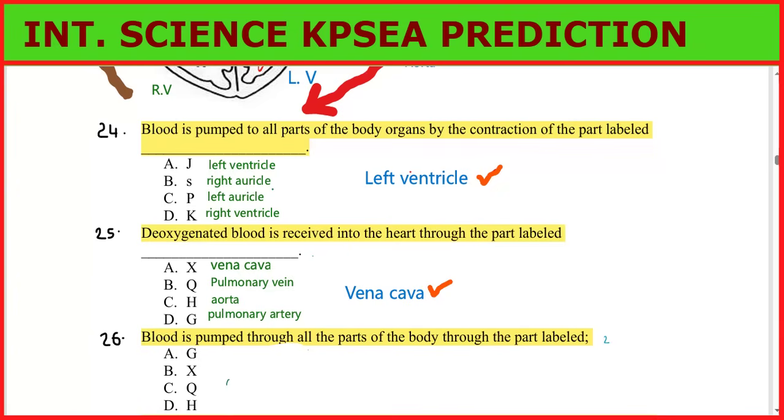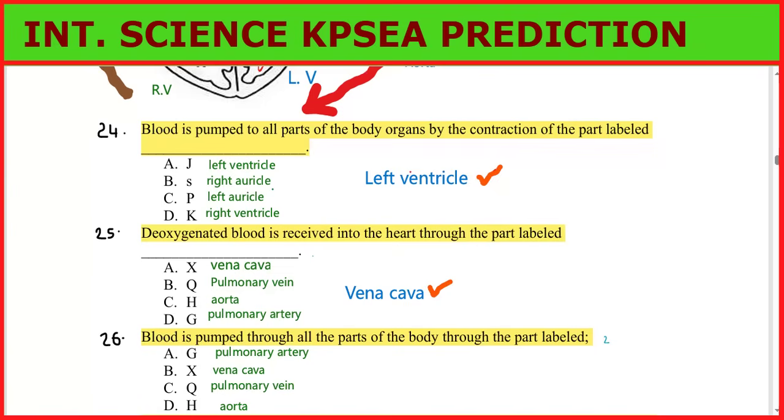Then we go to question number 26. Blood is pumped through all the parts of the body through the parts labeled. We have seen these parts here first of all. This is pulmonary artery, the G, and we have vena cava, X, and pulmonary vein, Q, and aorta.